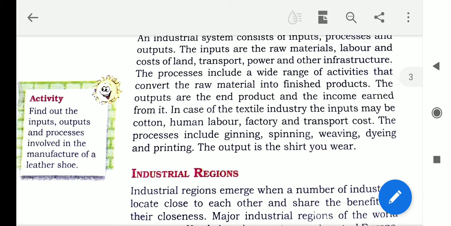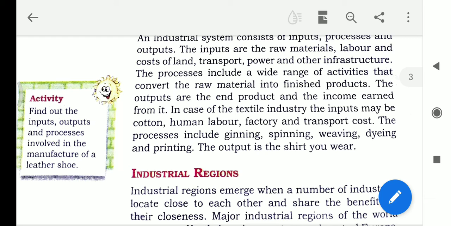In case of the textile industry, the inputs may be cotton, human labor, factory, and transport cost. The processes include ginning, spinning, weaving, dyeing, and printing. The output is the shirt you wear. So we are using our dresses; we are buying them from the market.